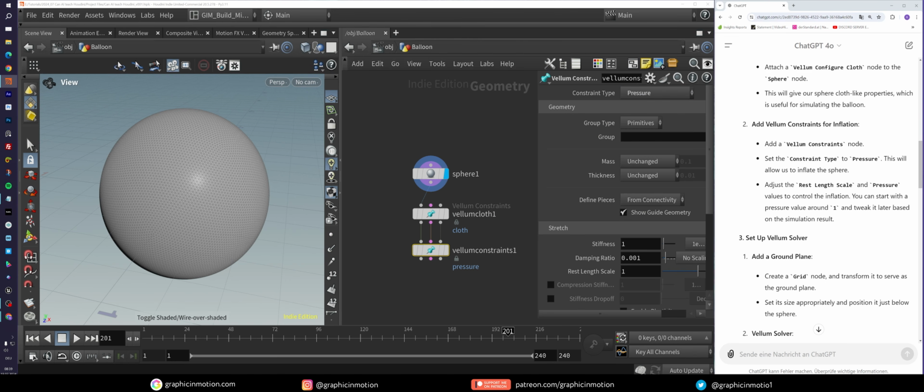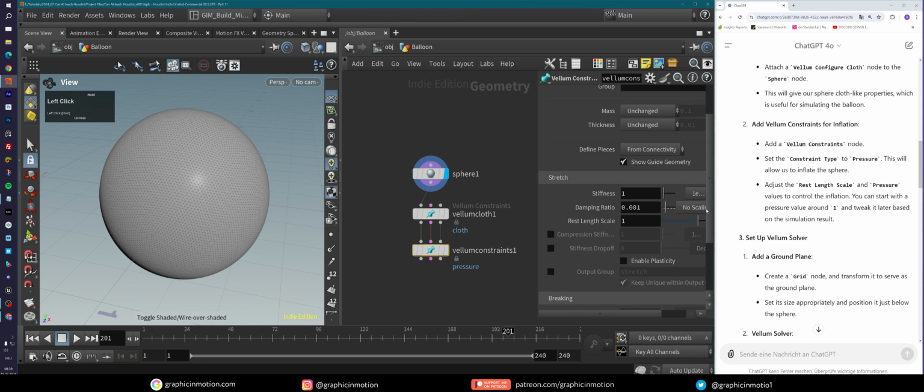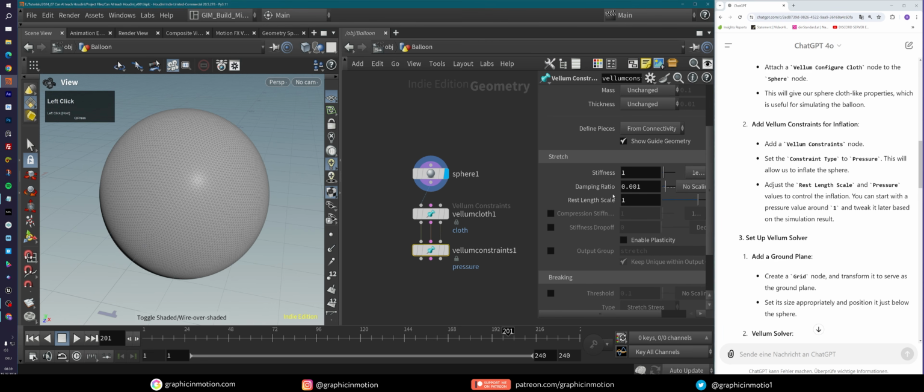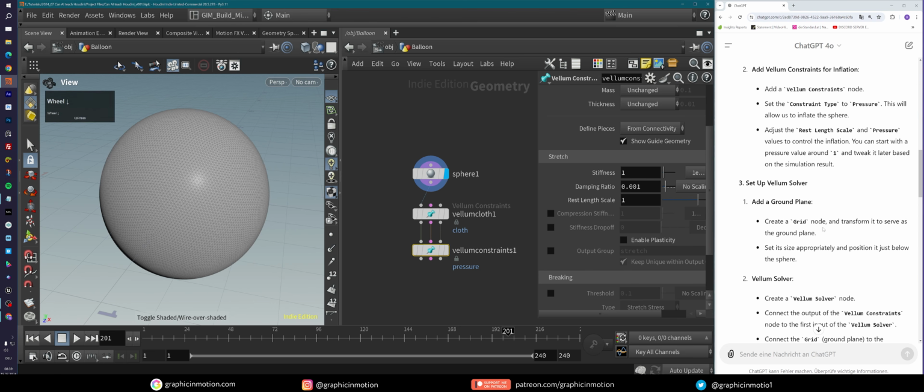Adjust the wrestling scale and the pressure values to control the inflation. You can start with a pressure value around 1. Yeah, the thing is that there is no such thing as a pressure value. There's only the wrestling scale. And if you know, then this wrestling scale is actually controlling the pressure, you know? So that's a bit misleading here, but okay, right now everything is fine.